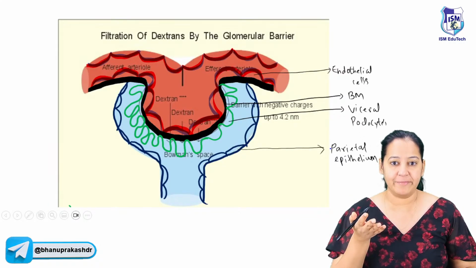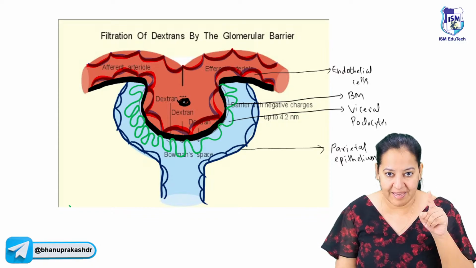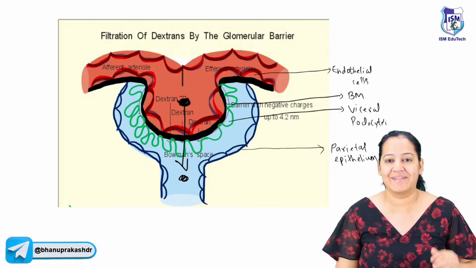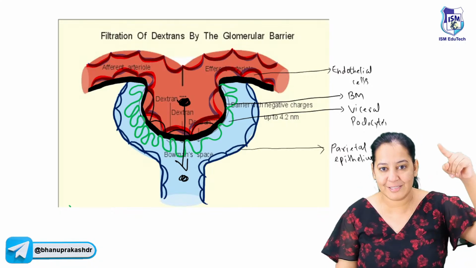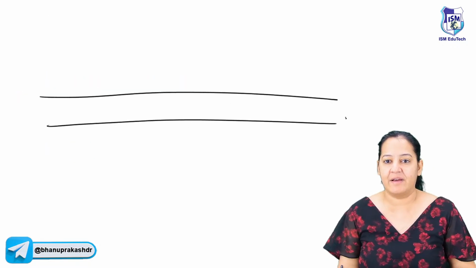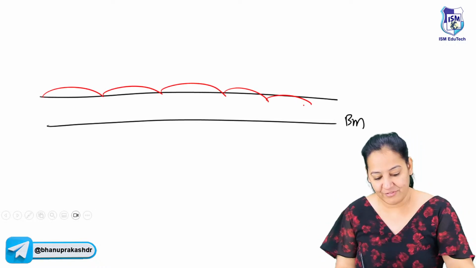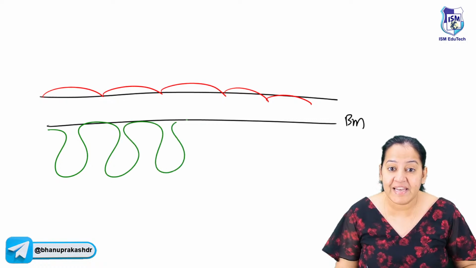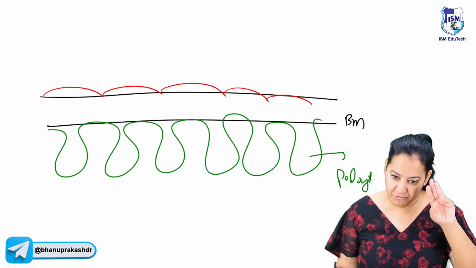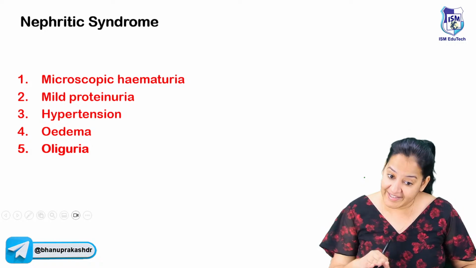The same thing I have shown you here. You can see here is the substance that wants to pass from the capillary into the Bowman's capsule. So you can see the three layers it has to cross. The innermost layer is the endothelium. This is the basement membrane, and on the other side it's the epithelium. So basically we have a basement membrane at the center. On one side of the basement membrane we always have an endothelium, and on the other side we always have an epithelium. The epithelium of the Bowman's capsule is shaped like a foot, that's why it is known as podocyte. So this triplet is known as the barrier. If it gets injured, it will lead to glomerulonephritis. Now let me come to the topic of nephritic syndrome and nephrotic syndrome.